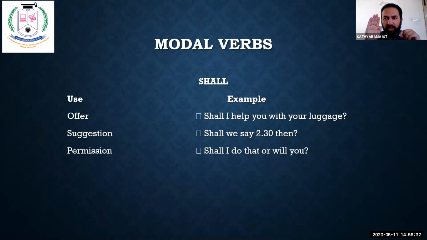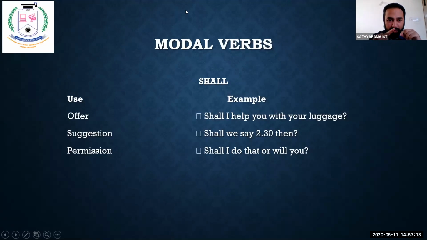For you people, student and teacher, student with your HOD, student with your class teacher, student with your subject teacher, like that. Or even student with your senior students. You guys are in the first year; your second year students or third year students. With them you can use shall. No problem. Even if you use can, no one is going to ask you because no one knows all these things generally. You're going to the second year classroom and you're asking, can I come inside? They're not going to say, no, you cannot come inside. How can you use the word can? You're supposed to use the word shall. No one is going to say like that. But you are supposed to use it rightly.